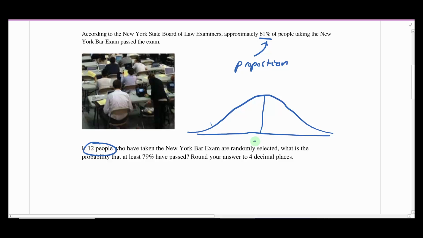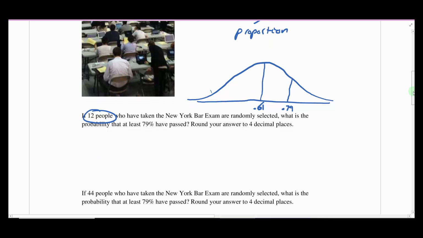So that's going to be 0.61. That is the center, and they want to know the probability that at least 79% pass. So 0.79 would be over here, to the right of the 0.61. We want at least 79%, so we want everything in this right-hand tail. So we're doing a normal CDF.